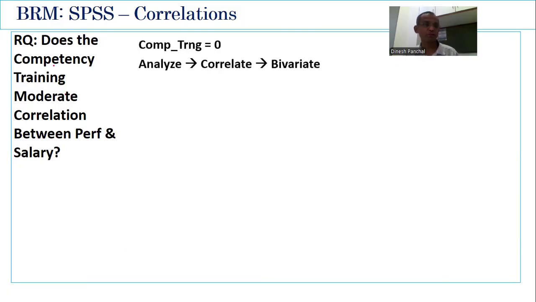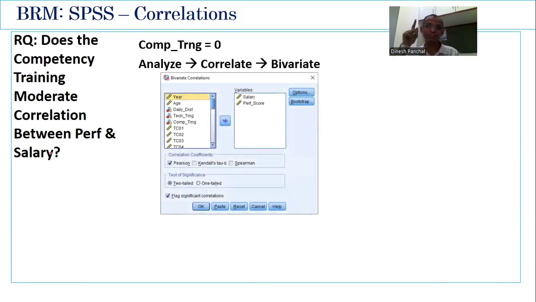Okay, so this is one more example. Does the competency training moderate the correlation between performance and salary? So now we have to put a condition to select the cases only for the employees who have taken a competency training. That means competency training equal to 0 and 1, not taken and taken. Competency training equal to 0 for the employees who have not taken a training, and competency training equal to 1 for the employees who have taken a training.